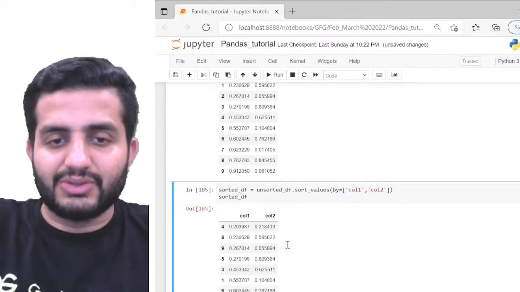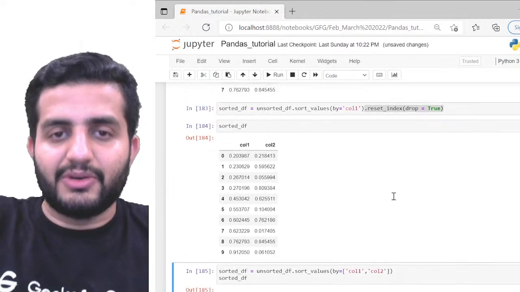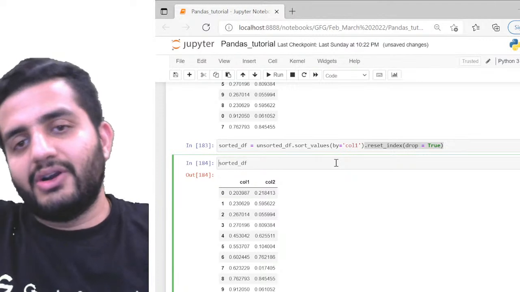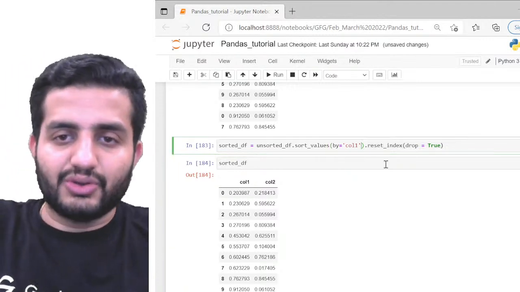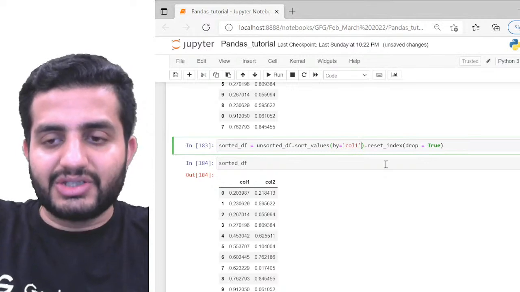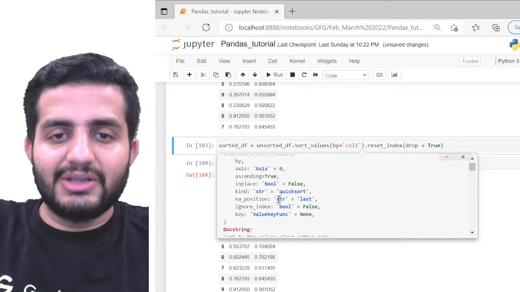So you can always do that. It'll do the action based on both the columns now. Okay, pretty much possible. As I was saying, we also have an option of doing the descending. To see these functionalities, just go inside the parentheses and do a shift tab. If you do a shift tab, you'll see the different arguments we have here, right?